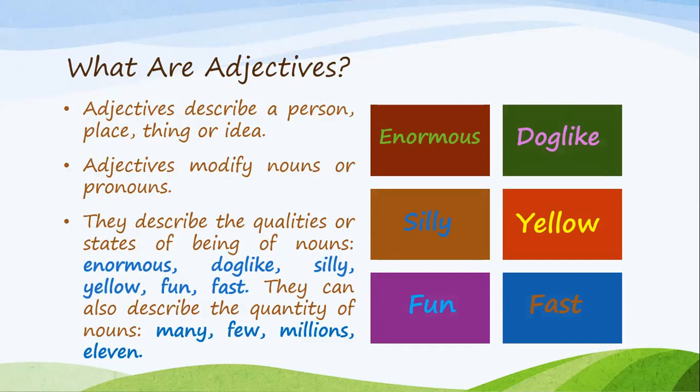They can also describe the quantity of nouns, like many, few, millions, 11. They include numbers too. As you can see here, we have enormous. This land is enormous, for example. Dog-like, yellow, colors, silly, characteristic, fun, fast. So all of these are called adjectives.